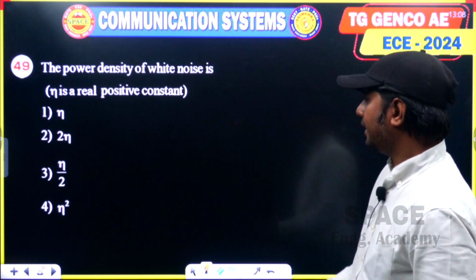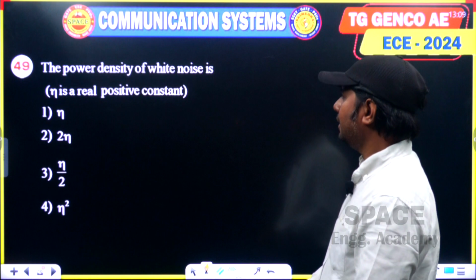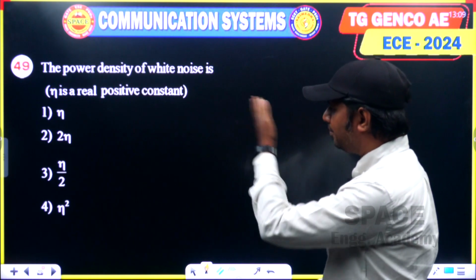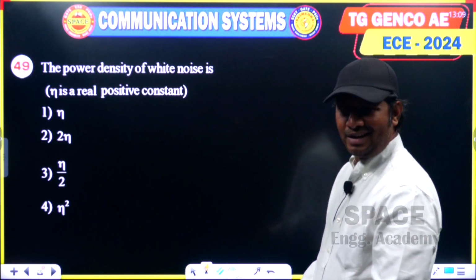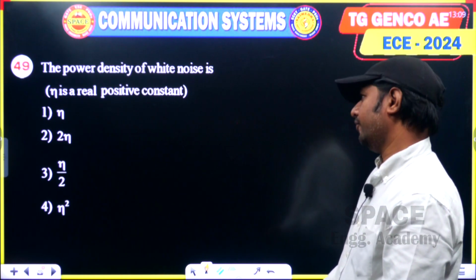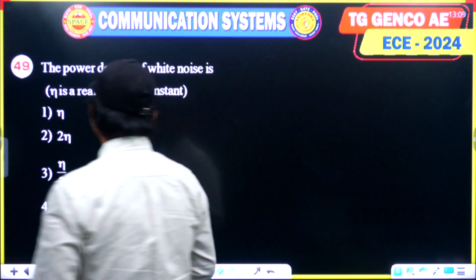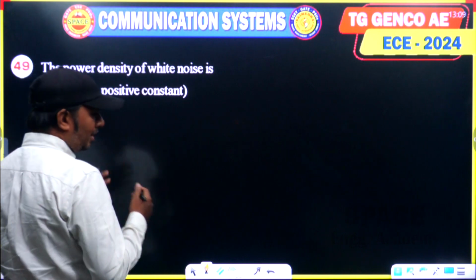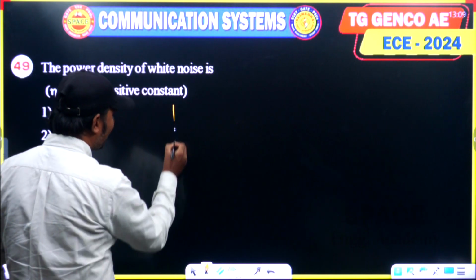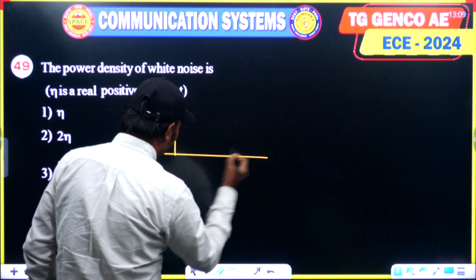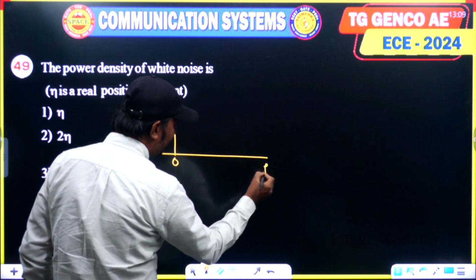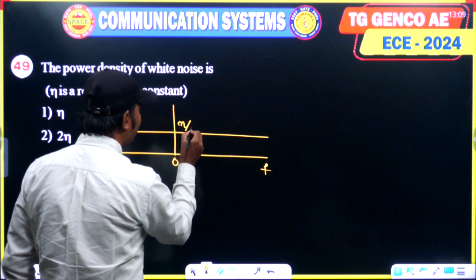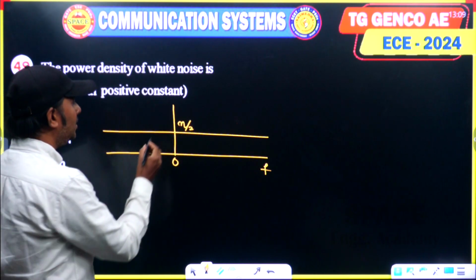The 49th question says the power spectral density of white noise is, and in brackets he specified eta is a real positive constant. The power spectral density of white noise or thermal noise has the characteristic that it has a constant power spectral density, which can be given as eta by 2.